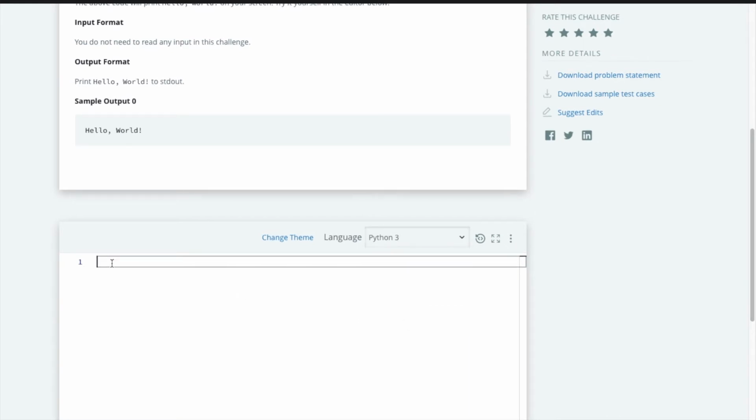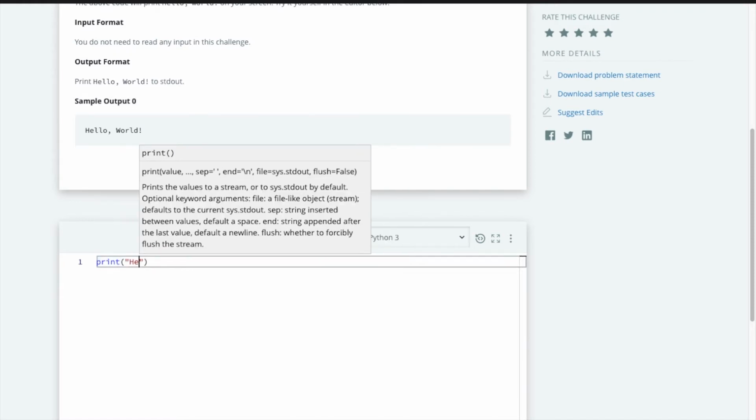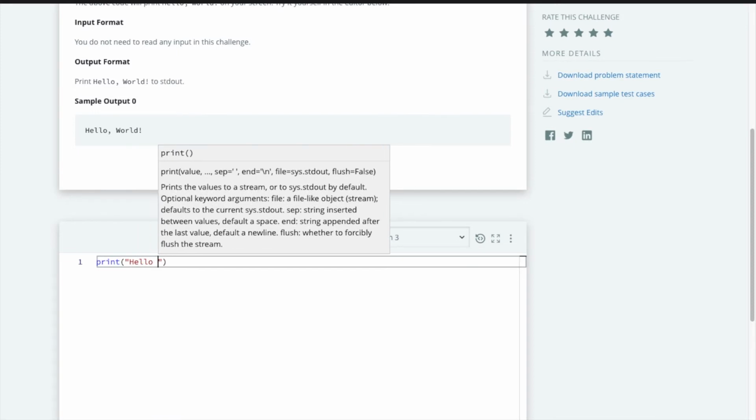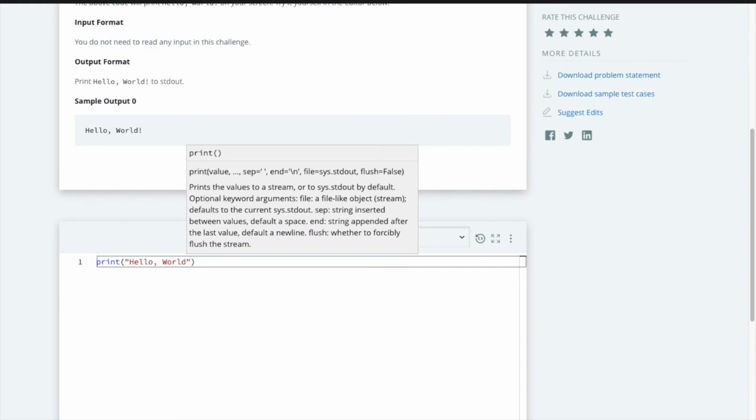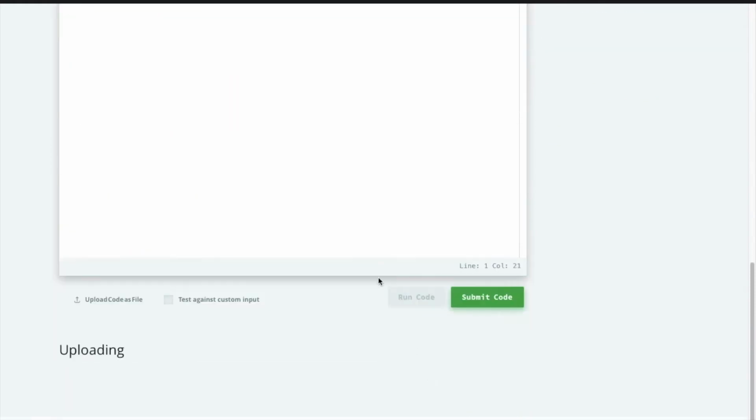Now let's try the first way. Type print, open and close brackets. In double quotation, write hello world. Now scroll down and click on run code.